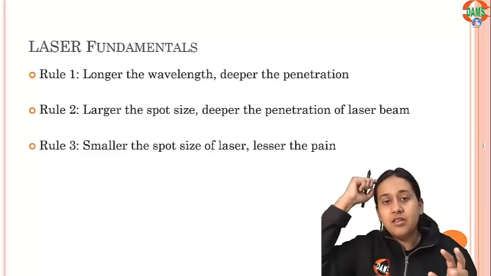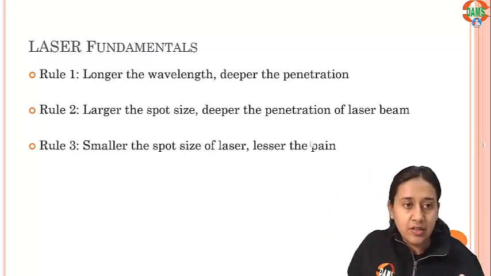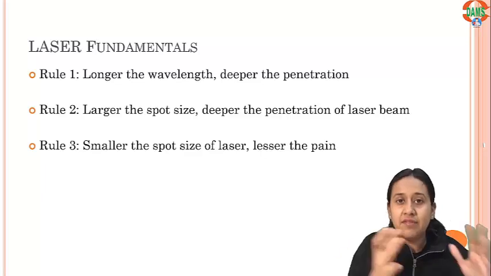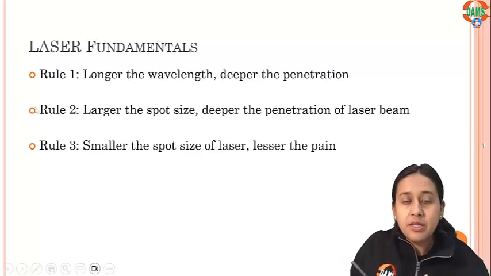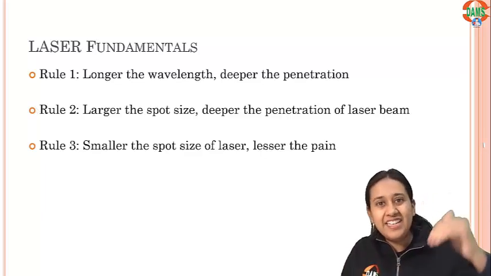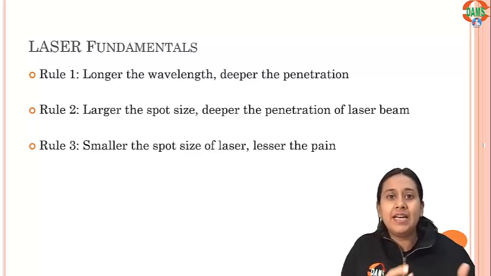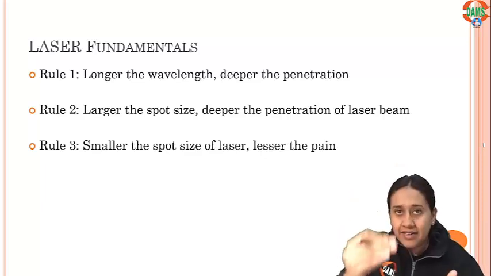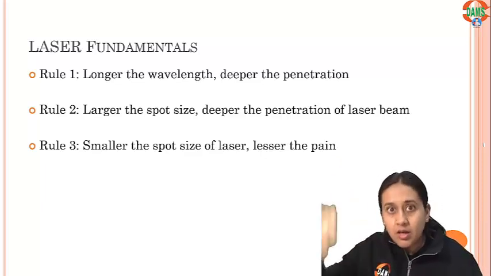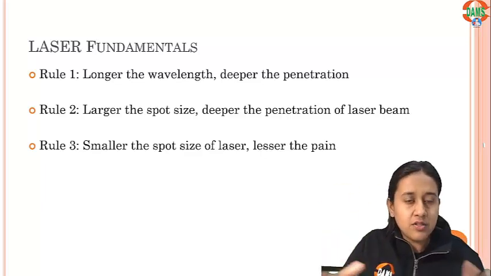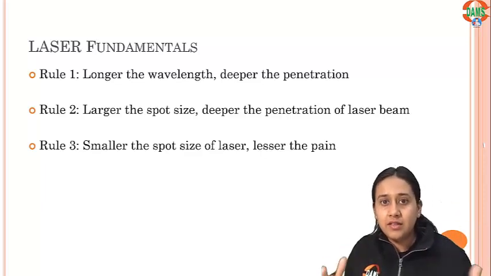Now, there are three fundamental rules on which the laser light is based. The first, and everybody should know this, because it is very important whenever we decide the wavelength and its indication: if we choose a light of a longer wavelength, it penetrates deeper. For example, if you compare Nd:YAG 1064 with a diode 808, because the diode has a lesser wavelength, it will penetrate less in your skin compared to the Nd:YAG, which has a longer wavelength and will go a little deeper in your skin. I'll tell you the importance of this feature, the wavelength and the depth of penetration.